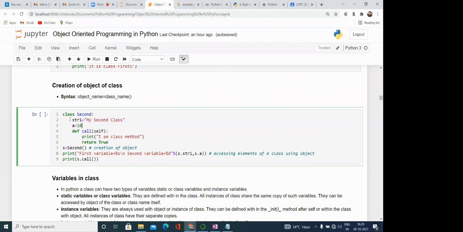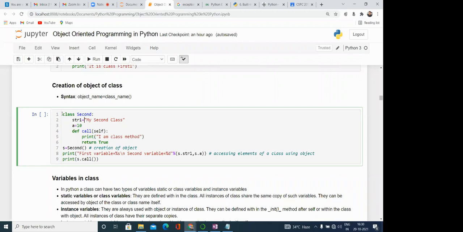In Python, we don't need to define the data type of the variable. Implicitly, it can be converted into the type. Whatever data type we are assigning, basically the same type is associated with the data members or the variables. Here we have defined a function, def call self, print I am class method, and then return true. So this is our class.